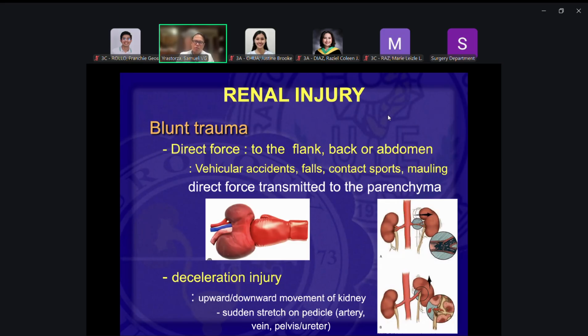There could be sudden movement of your kidney along its pedicle, just as the picture will show here, okay? And that can pull on the vessels, okay? There's upward, downward, or side-to-side movement of the kidney pulling on the renal artery, the renal vein, or the ureter. And that could injure the artery, the vein, or the ureters.